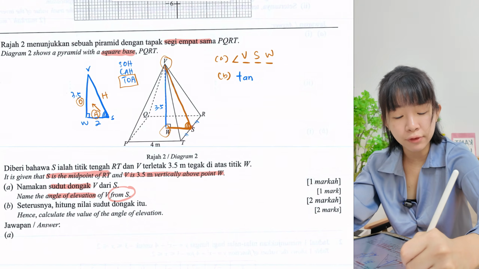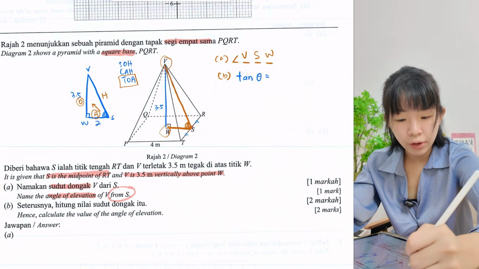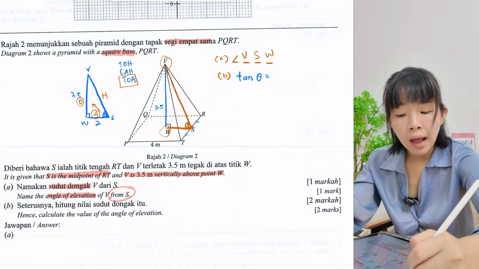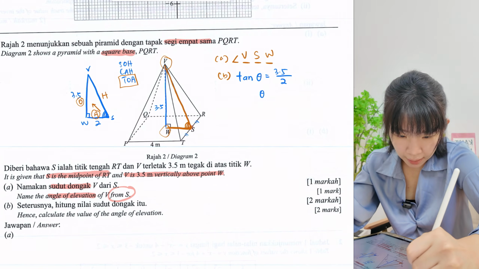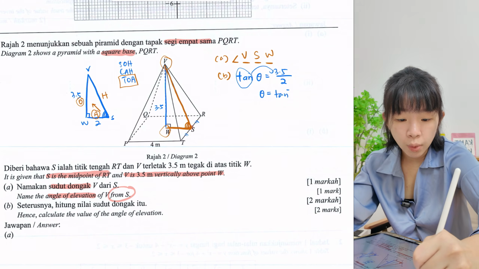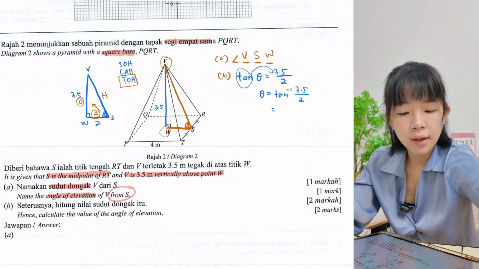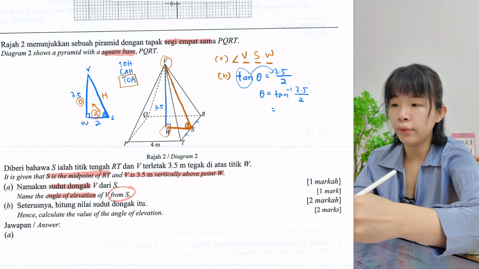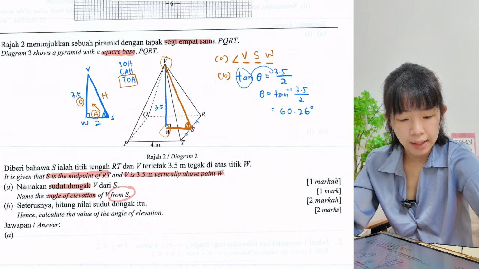Okay, tangent, then you have to write the angle. So the angle we want to find can be theta, it can be x, anything. Or you can put this VSW as the name also. Okay, here I put theta. OA, O is 3.5, then A is 2. Okay, so to find theta, this tangent brings over. The tangent becomes power -1, 3.5 over 2. Okay, so now take out your calculator, press shift tangent, 3.5 over 2. So the answer is 60.26 degrees. Done.